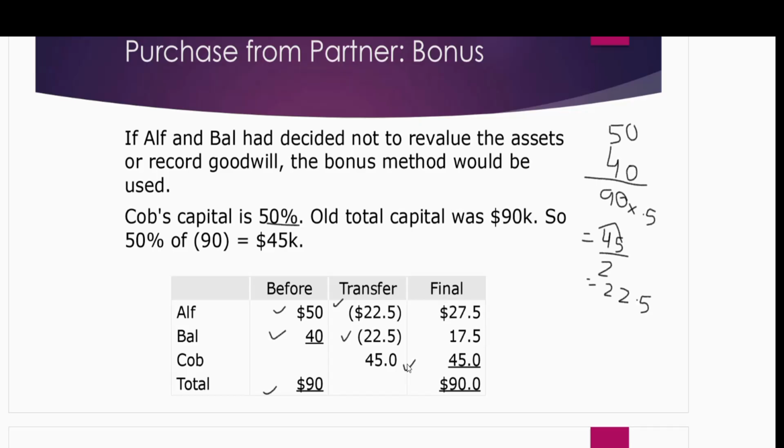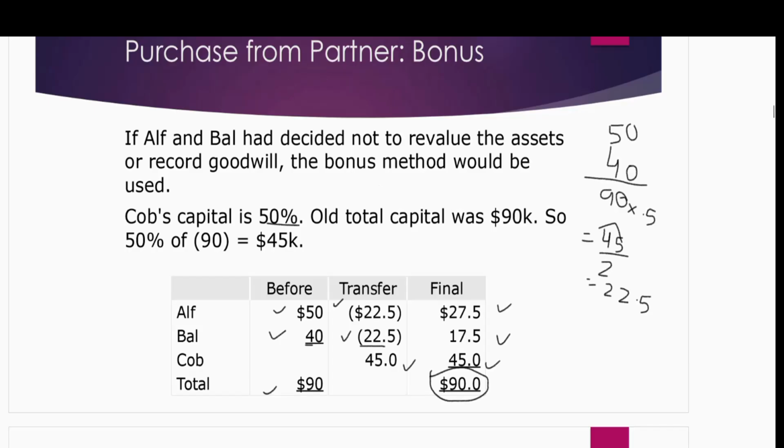Alf's capital will decrease with 22.5, so it becomes 27.5. Bal capital was 40, it decreased with 22.5, so it becomes 17.5. And Co capital is recorded with 45. So the capital, even after the admission of the new partner, is still 90.